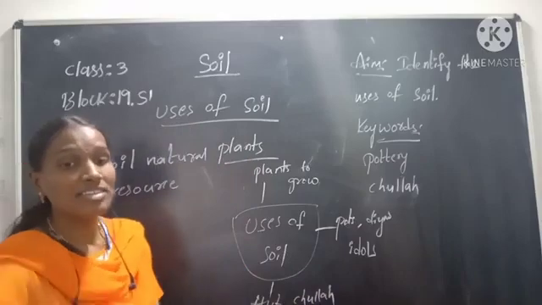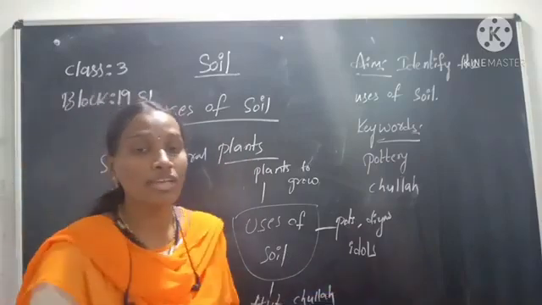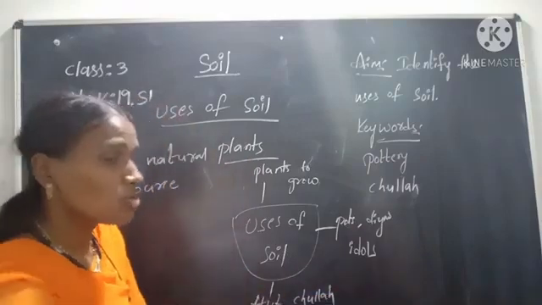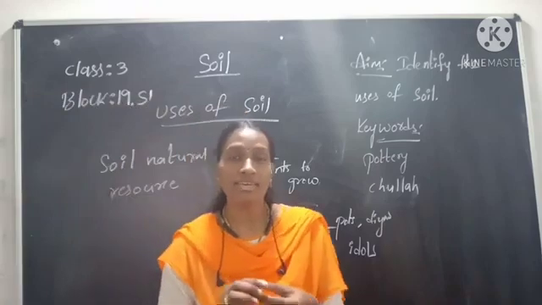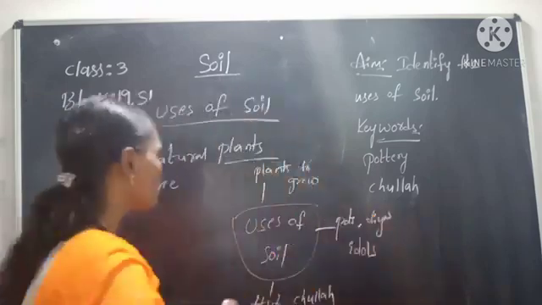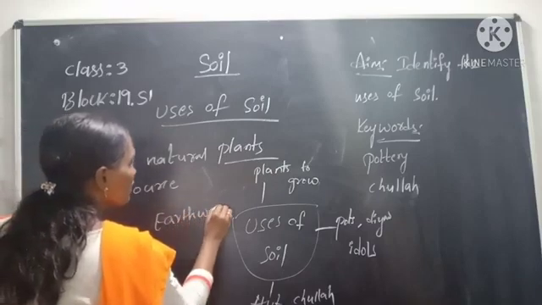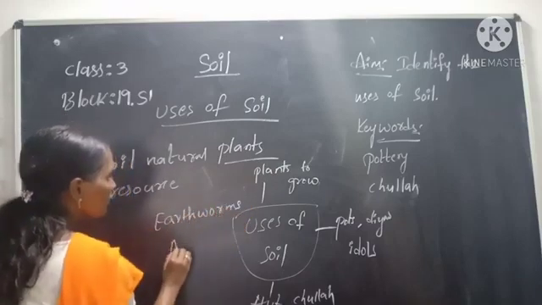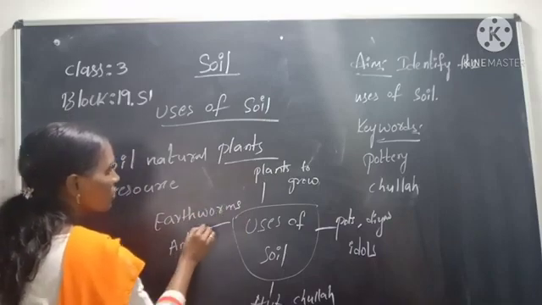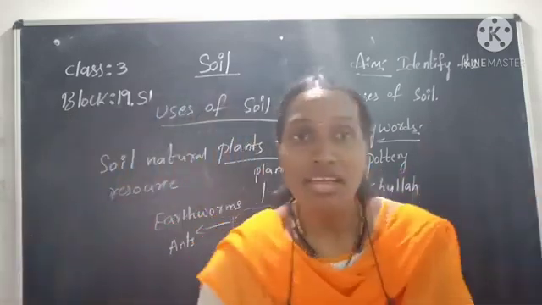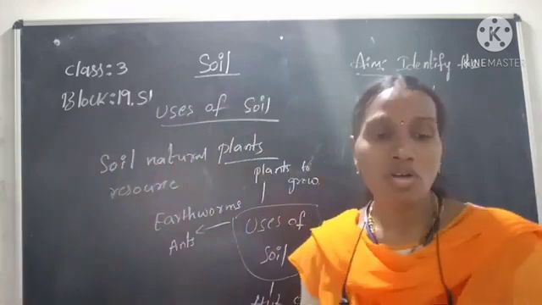These are some important uses of soil. And one more important thing is that some animals like earthworms and ants live in the soil only.